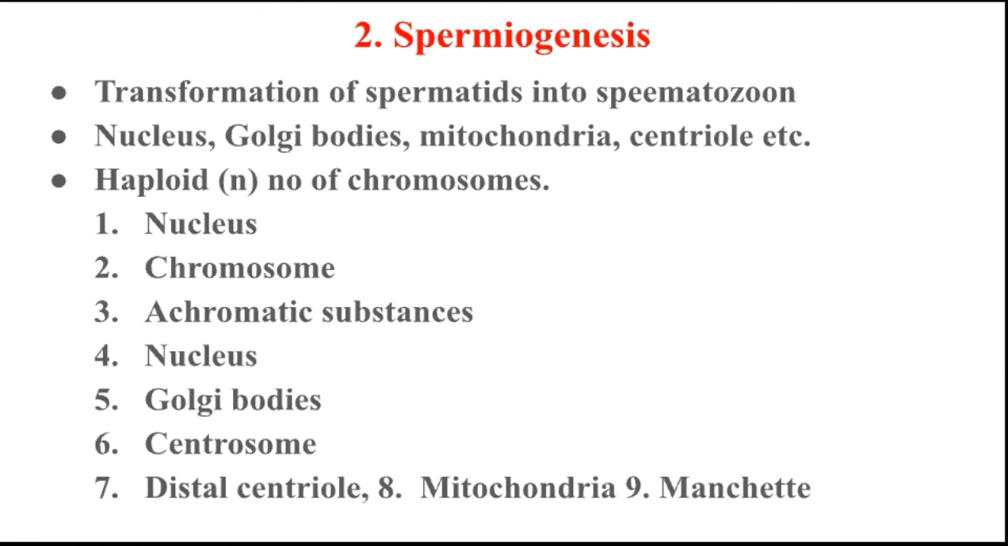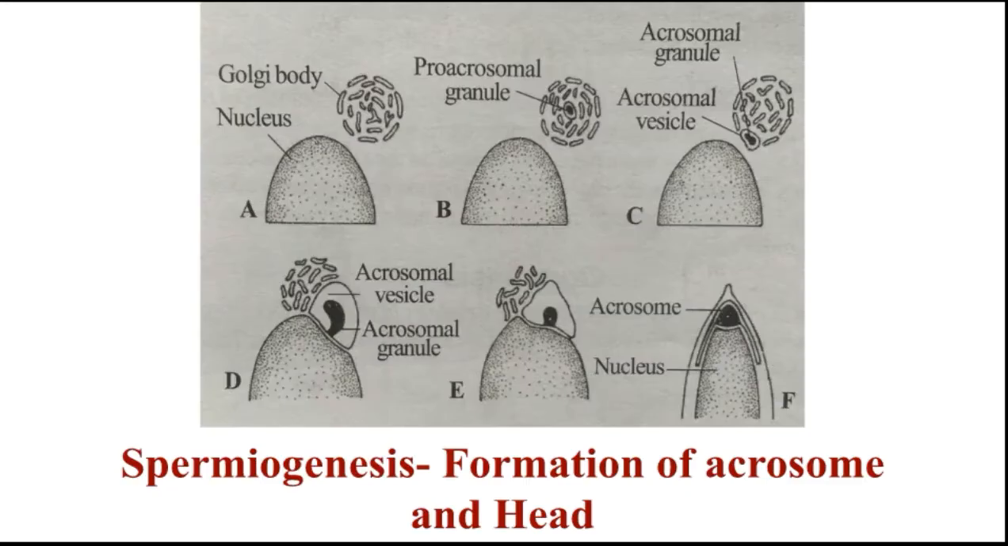Another point, the fourth point, the nucleus becomes elongated. If you see the spermiogenesis process, at that time the nucleus is elongated. Next is the Golgi bodies. You have seen here that the Golgi body develops into an acrosome.